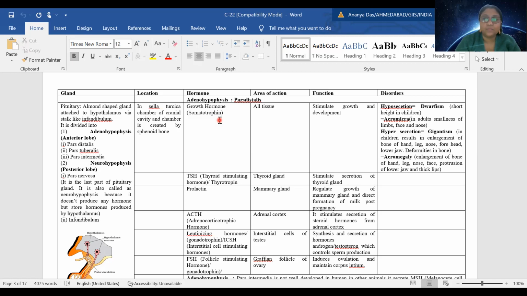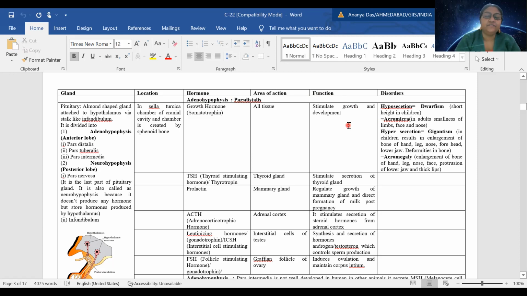Who are somatic cells? Somatic cells are cells which are called body cells. That means they are responsible to construct the body. So these cells are present everywhere. So the hormone somatotrophin is responsible for acting in all parts of our body, because whenever we grow, it's not the situation that our one hand is growing and other one is not. Whole body grows together. So area of action is all tissue. So what is the function? As the name suggests, its main function is to stimulate growth and development.